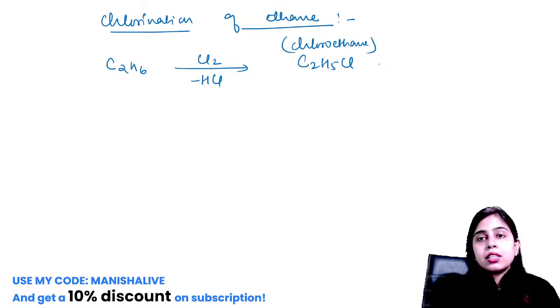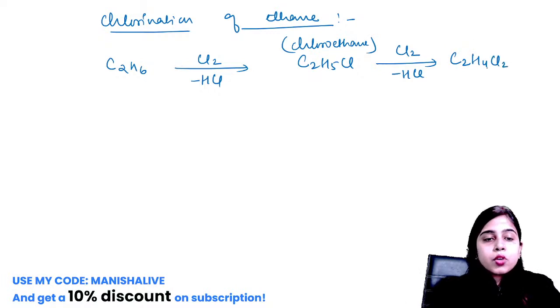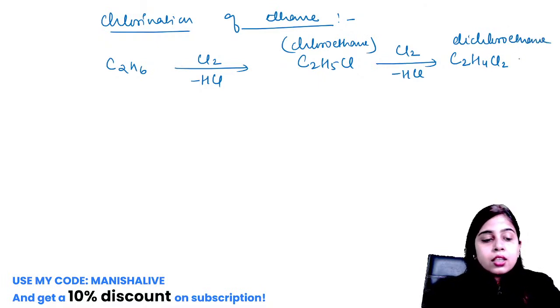After this, again a chlorine atom will go, HCl will come out, and one more chlorine will come in, and C2H4Cl2 will be formed. That is dichloroethane. The reaction won't stop here.